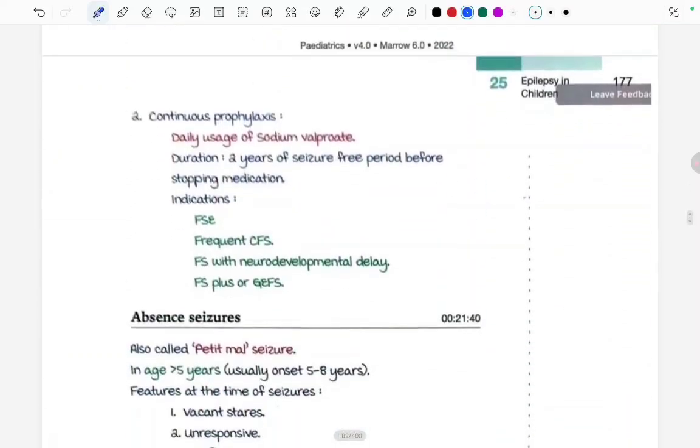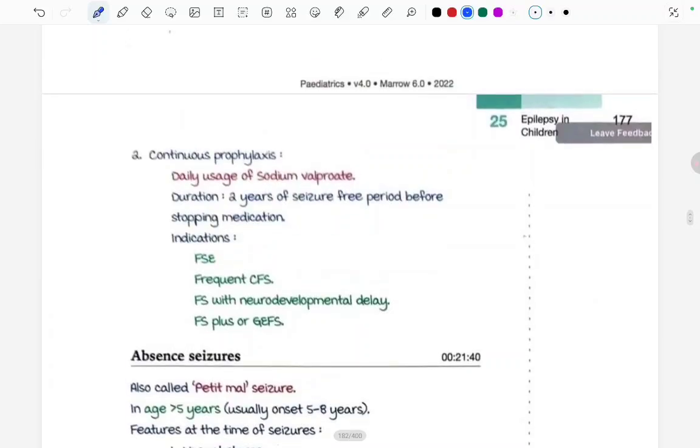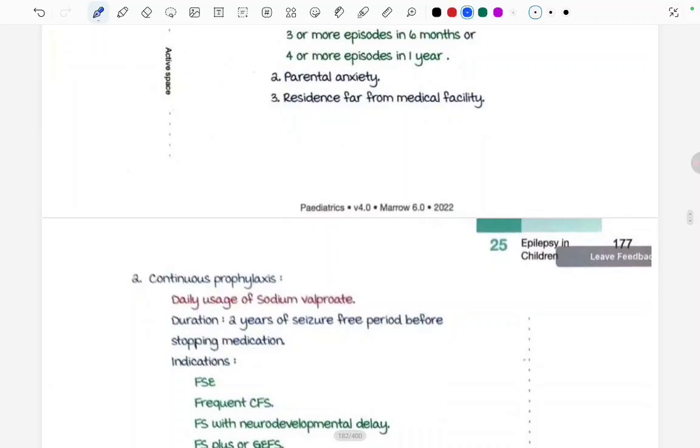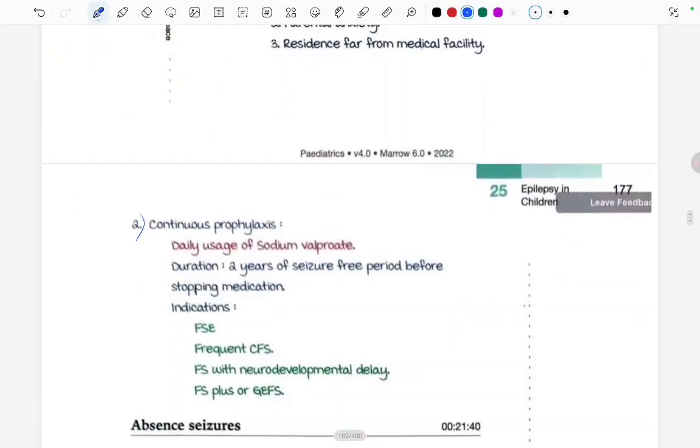Now coming to something called continuous prophylaxis, after intermittent prophylaxis. There is daily usage of sodium valproate in this continuous prophylaxis. Duration is 2 years of seizure-free period before stopping this medication.